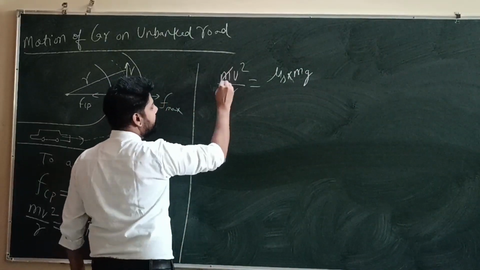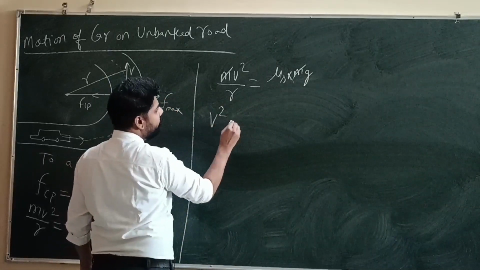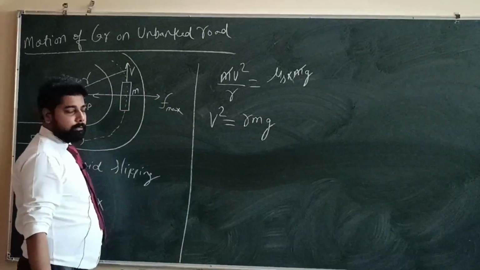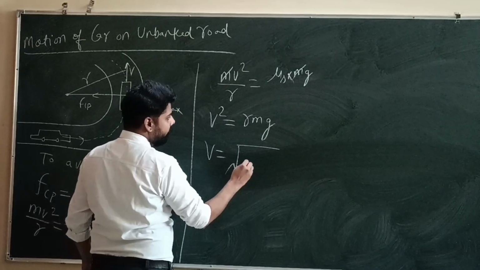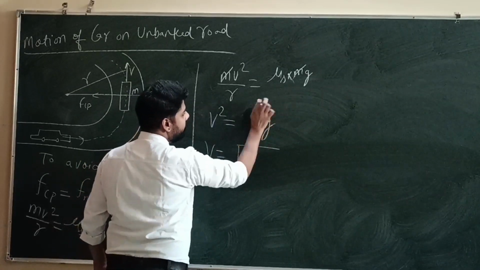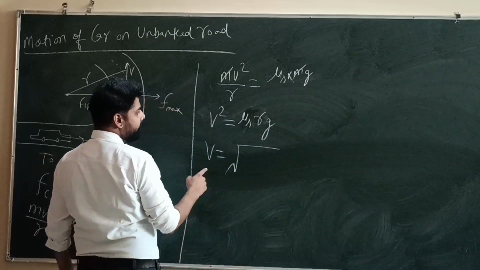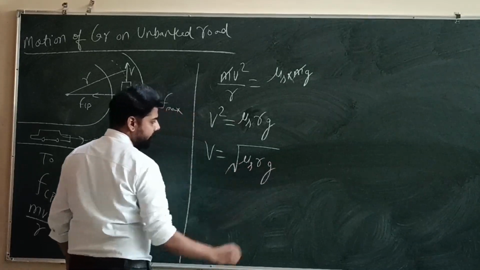We can cut the m from both sides, so v square equals mu s rg. So v equals under root mu s rg.